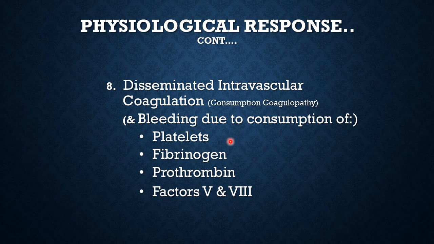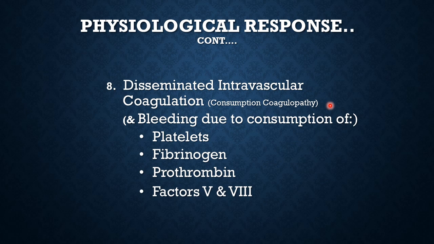Disseminated intravascular coagulation comes into play. This is what we talked of already, secondary consumption coagulopathy, secondary coagulopathy to surgical hemorrhage. When a lot of hemorrhage has taken place and the body has been spending all its coagulation factors and platelets trying to control that hemorrhage, a stage comes when the production of the clotting factors and platelets is less than the amount being lost in the hemorrhage, and therefore the